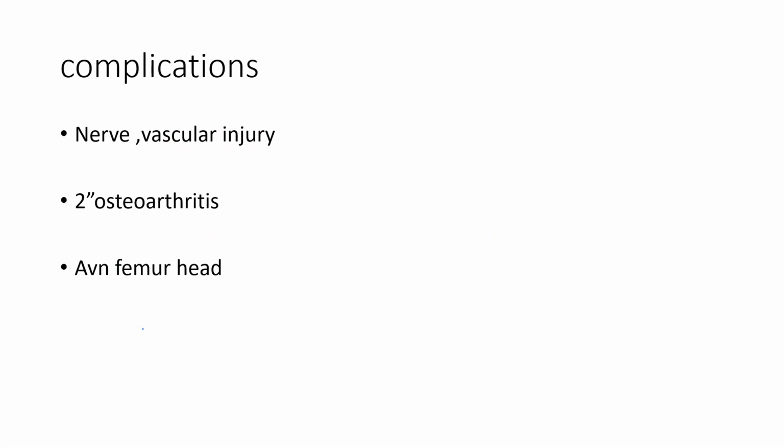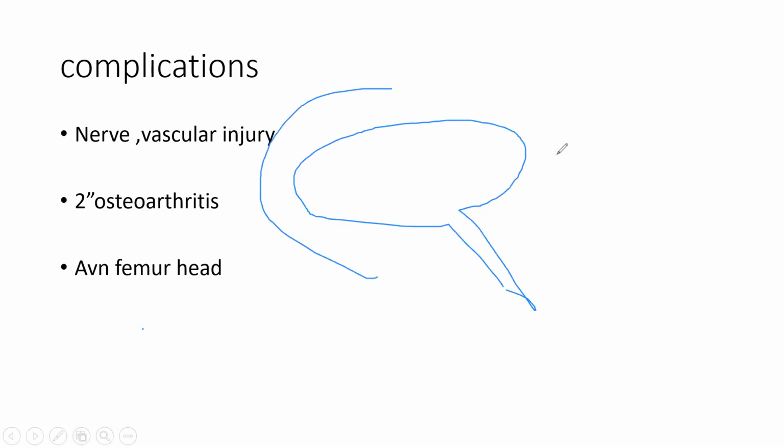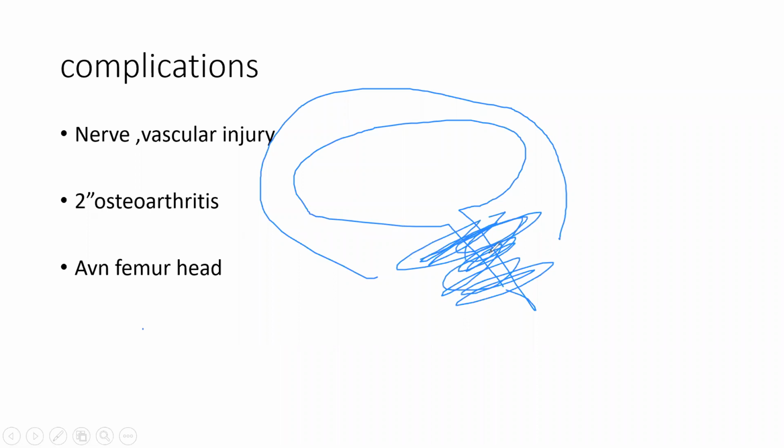So the femur head can develop avascular necrosis because of this. This is your femur, remember this is your femur head, and this is your acetabulum. If you are going from posterior to anterior and you destroy this area, the femur neck area, then obviously there would be decreased blood supply to the head. So avascular necrosis of the femur head can happen.